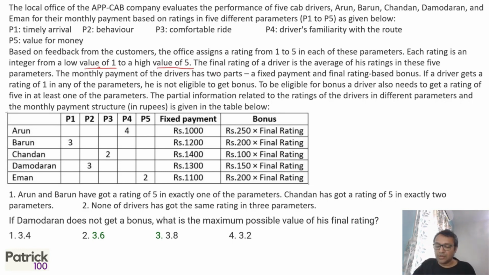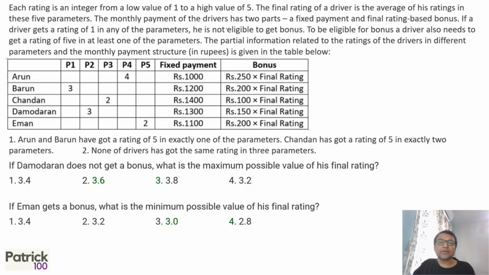So we'll start with this. So I've continued this in the next one. So a low value of 1 and a high value of 5. The final rating of a driver is the average of his rating in the 5 parameters. The monthly payment of drivers has 2 parts, fixed and bonus, but that is given in the table itself, so I don't have to worry about it.